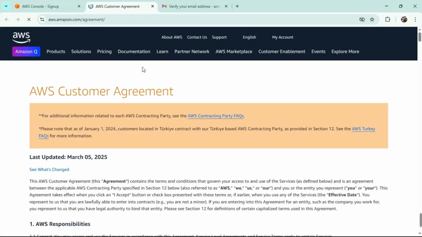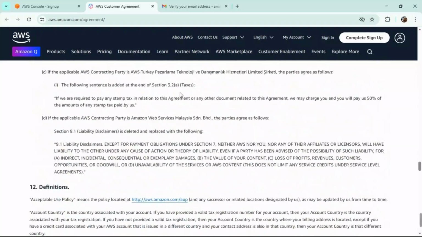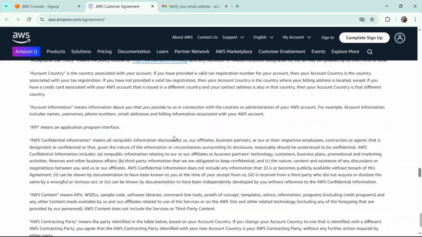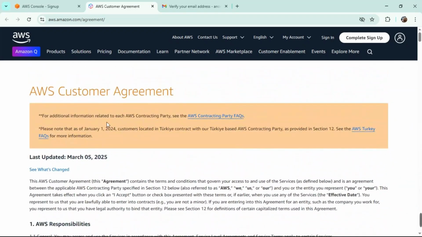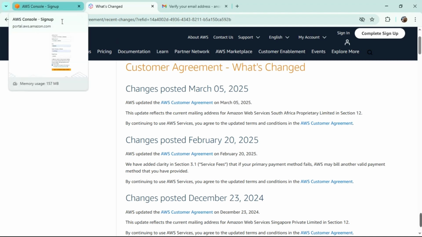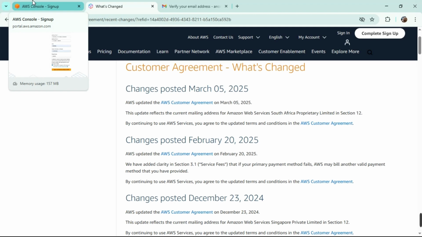Well, let's read what this is. Is it updated? Let's check. Yeah, it's recent. Let's see what's changed. Oh, that's about South Africa. Well guys, if you are going to use it for your business, kindly read the agreement. Most of the users skip this step. Kindly read the agreement. Since I'm creating a fake account, I won't be reading this.